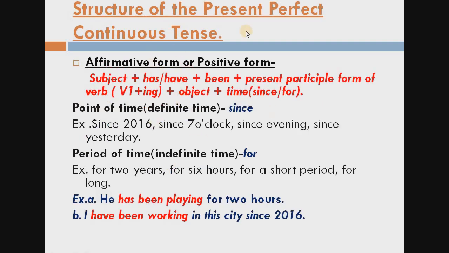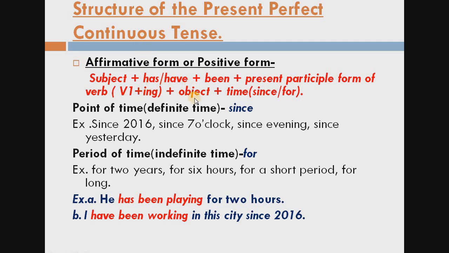Now let's see the structure of the present perfect continuous tense. This is the formula. For the affirmative form or positive form, start with the subject, then has or have according to the perfect tense. Present perfect continuous: for the perfect we use has or have, then been, B-E-E-N, then the present participle form of the verb, means verb first form plus ing. Because of the continuous we are using ing here.